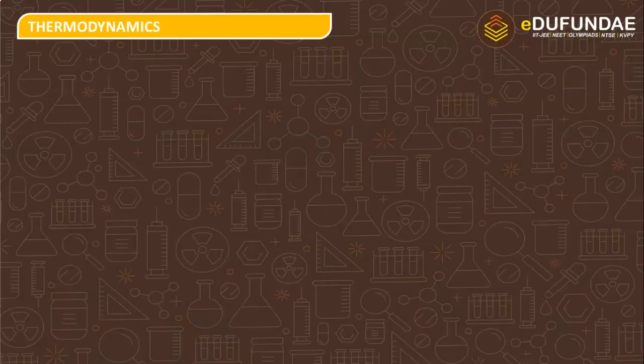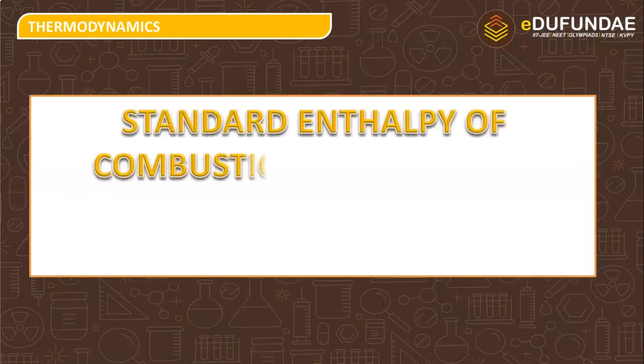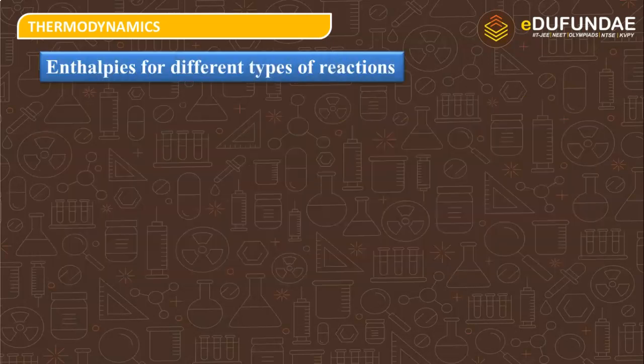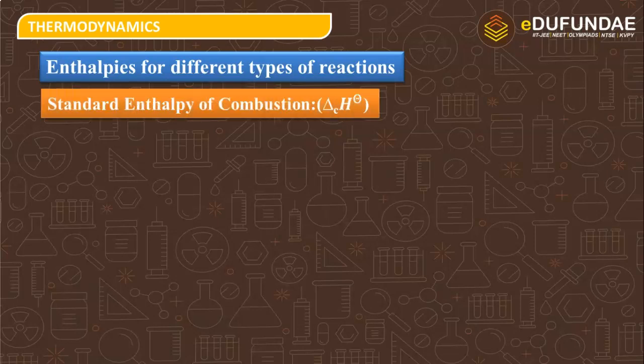I'm your chemistry mentor for the topic Standard Enthalpy of Combustion, Enthalpy of Atomization, Enthalpy of Ionization from the chapter Thermodynamics. So let us see enthalpies for different types of reaction. First is standard enthalpy of combustion. As the name signifies, it involves a combustion reaction.